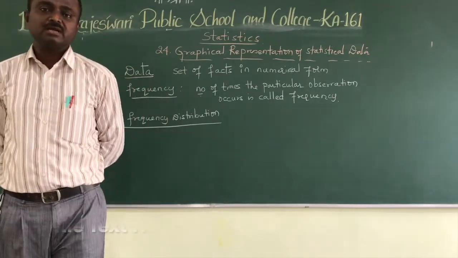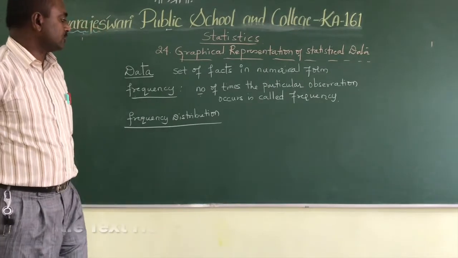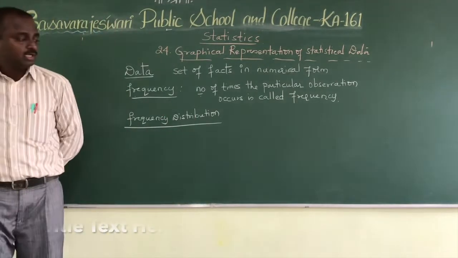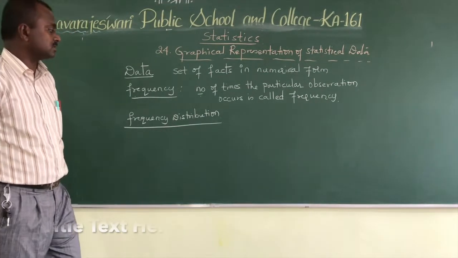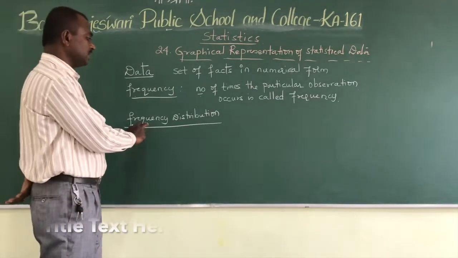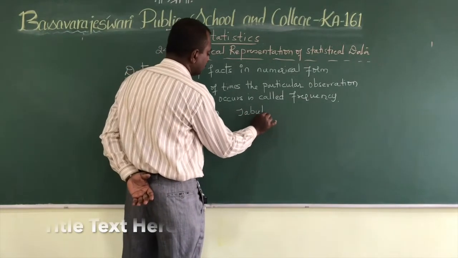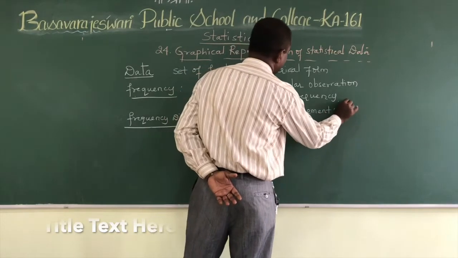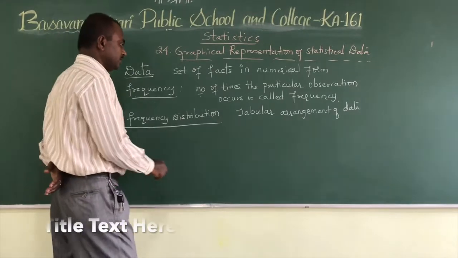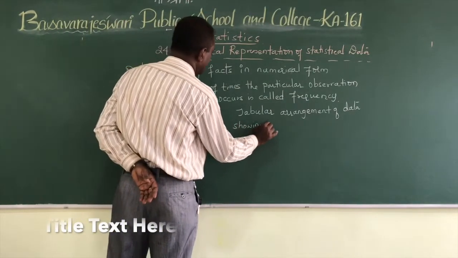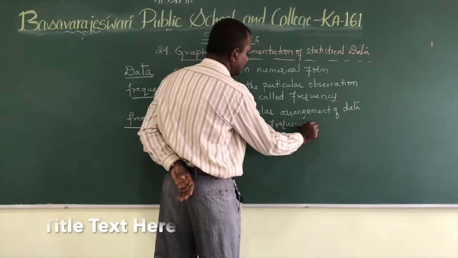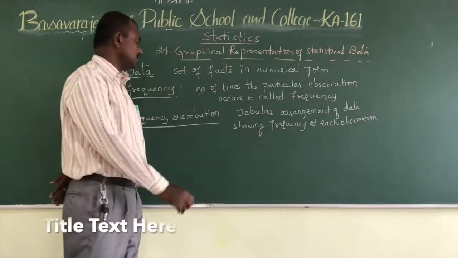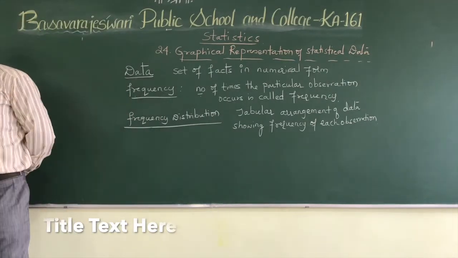It is nothing but a tabular arrangement of data showing the frequency of each observation. That is called a frequency distribution.